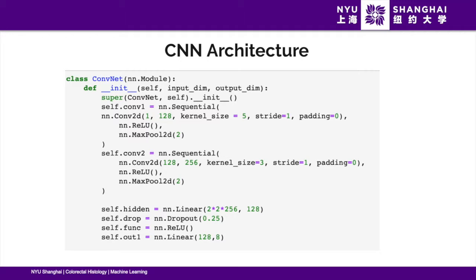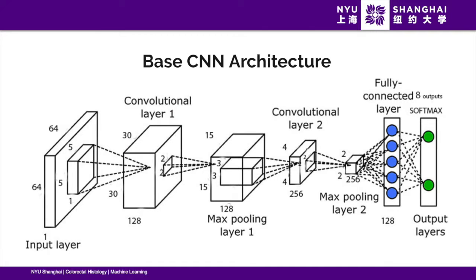Therefore, we trained our CNN architecture from scratch, consisting of 2 convolution layers, each having a ReLU activation function and a maxpool layer. Let's visualize our base CNN architecture. Each layer consists of a convolutional layer followed by a maxpool layer. The last maxpool layer is connected to a fully connected layer which passes the input to a softmax layer. The softmax layer outputs a vector consisting of 8 entries with each entry corresponding to the probability that the data point belonged to a certain class.